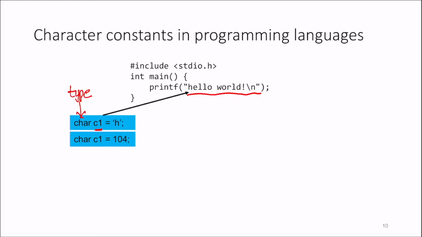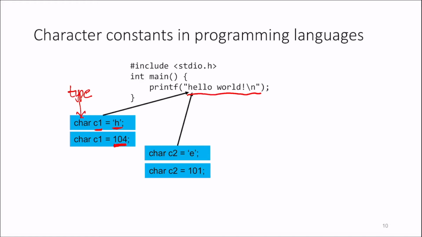So writing it as open quote H close quote is just another way of saying that it has an ASCII value of 104. Those two are equivalent. Similarly, if I look at the second character, C2, it's the character E, which has an ASCII value 101. These are simple single characters here. So every character here, if there is an E here, corresponds to a single character C2. And that single character C2 corresponds to an ASCII value.